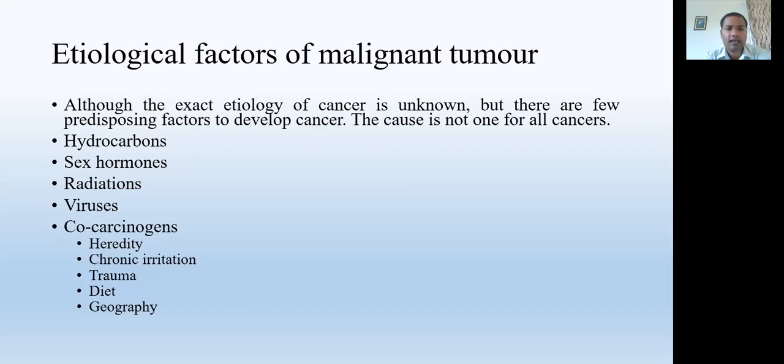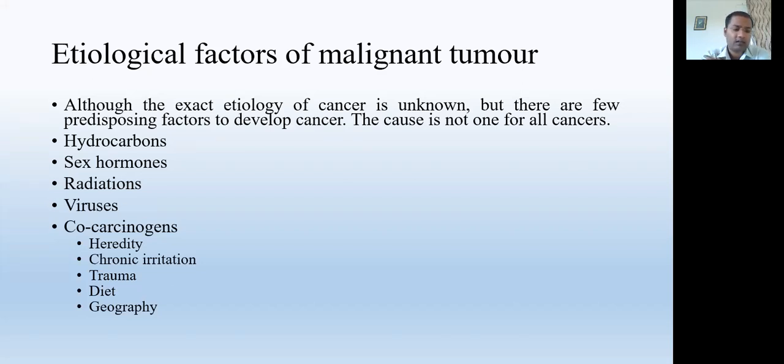So the first thing is hydrocarbons. Hydrocarbons are organic compounds that are the most likely causative factor of malignant tumors. These hydrocarbons are found in tar, the tar that is used for making roads.